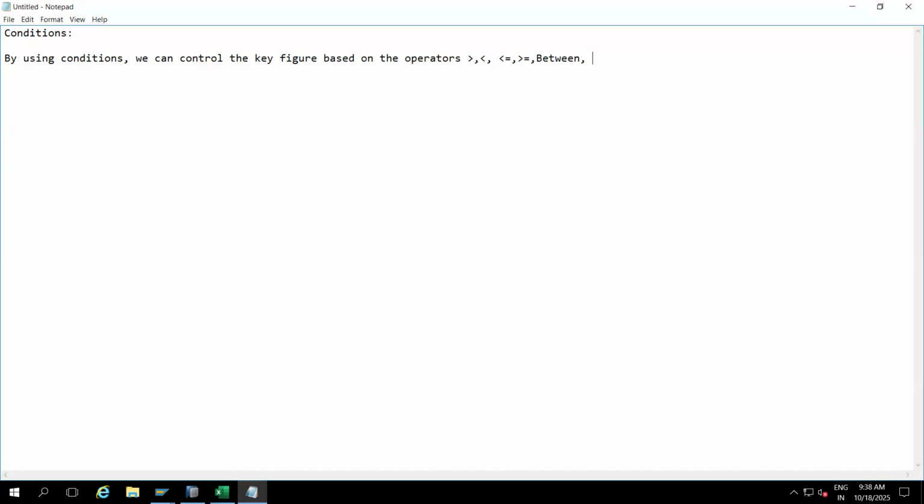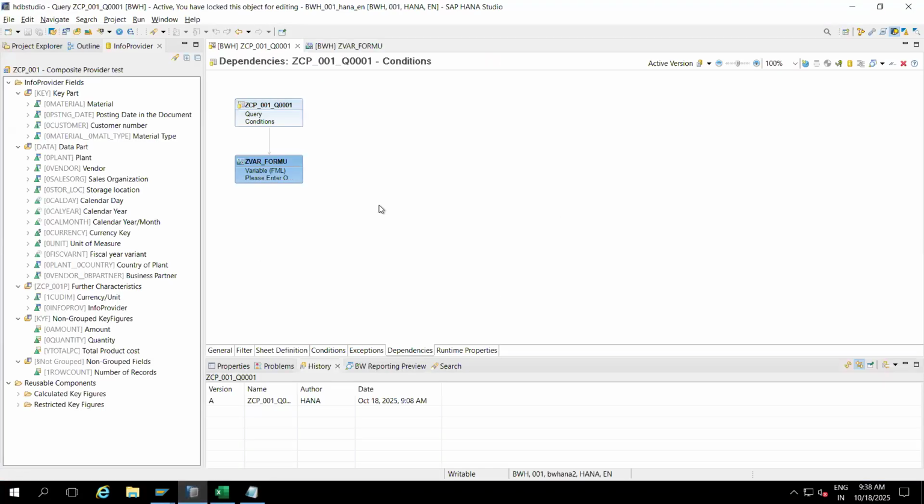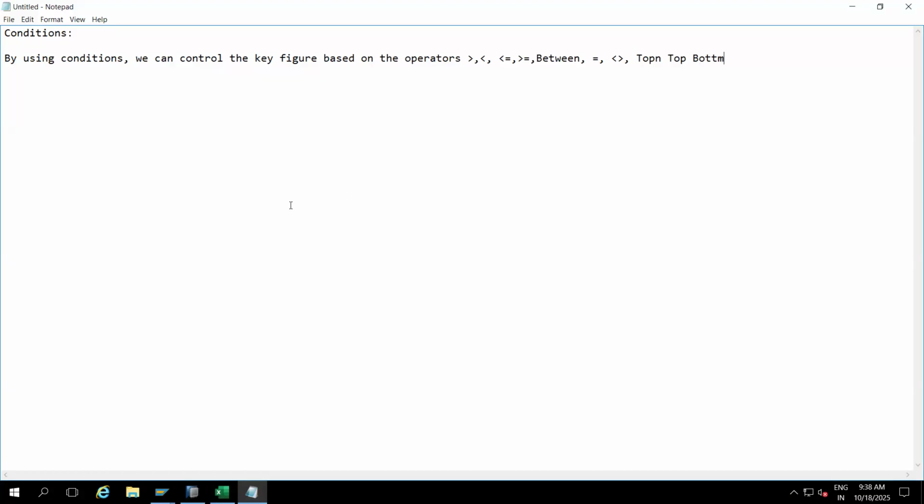I have given only equal. Now, not equal. This is not equal. Greater than or equal to, greater than, less than. These are all the options. Top n, bottom n. These are all options that are there. So in the interview you can say that by using conditions, we can control the key figure based on the operators: greater than, less than, less than or equal to, greater than or equal to, between, equal, not equal, top n, bottom n. So many options are there here.